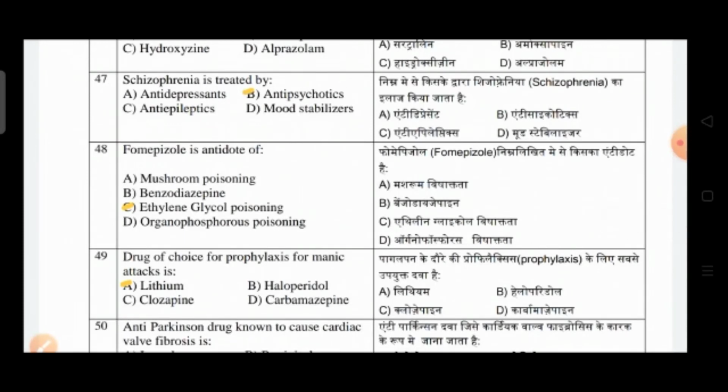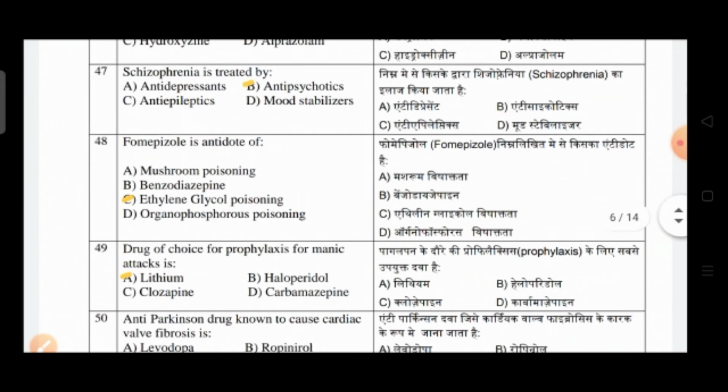Question number 47: schizophrenia is treated by? Option A is antidepressant, option B is antipsychotics, option C is antiepileptics, and option D is mood stabilizer. So the correct answer is option B, antipsychotics.